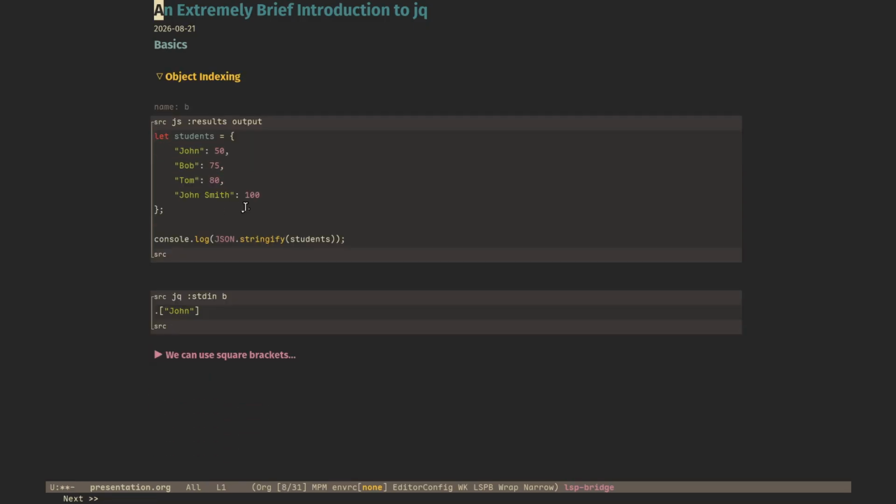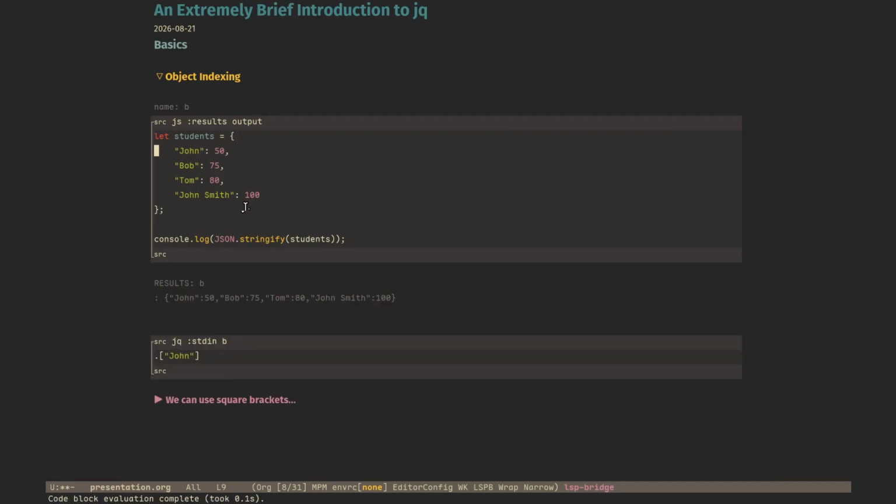Here we have a small example of object indexing. We can use object indexing for more useful filters where we need to extract the value of a key from an existing object. So here we have an object, students, with the name and marks they each scored. Let's create the JSON object. Here we have the object to be passed. Let's get the value of John, which is 50.